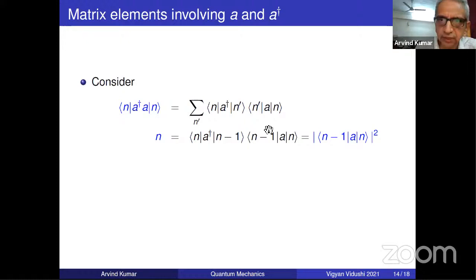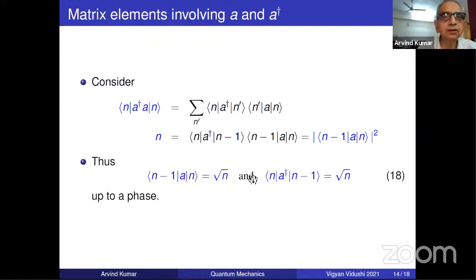That's not wrong. But you should first state the main point that A|n> is proportional to |n minus 1>, nothing else. A takes it to only n minus 1 with some coefficients. That's all. So that is the point. So that is the step. So this is just an eigenstate of this operator. You have this, and this quantity is the complex conjugate of this. So therefore, we have got, you take the square root of this.